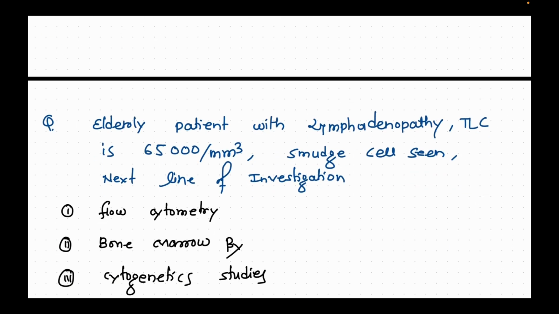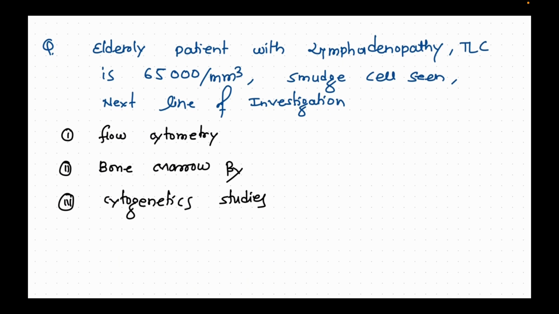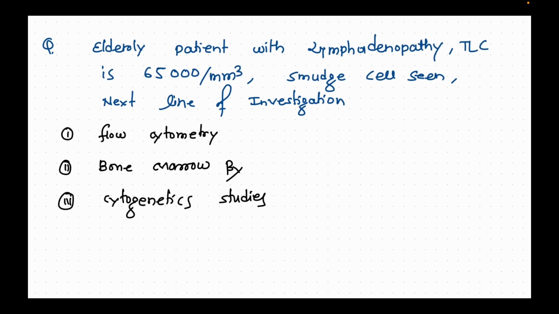Now the next question is: an elderly patient with lymphadenopathy and the TLC count is 65,000 per cubic millimeter. Smudge cells are seen. What is the next line of management or investigation? So the next line of investigation here is flow cytometry, where the other options are bone marrow biopsy, cytogenetic studies.